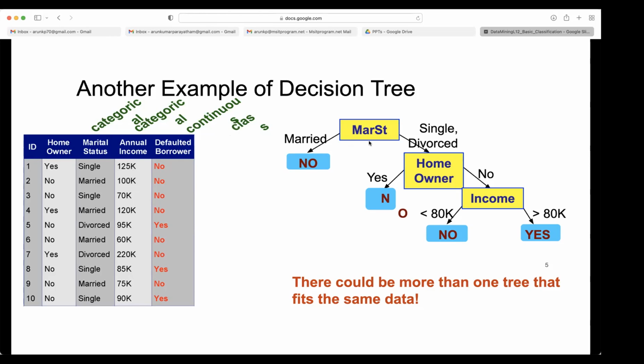Sir, should we only do a binary split each time? Because marital status has 3 values, right? So yes, you can also do many branches. But a binary tree is always easier to split. Later on, anyway, you are splitting, right? Or you can also split single and divorced. You can put 2 branches here, single and divorced. Binary only. You understand what I'm saying? Marital status, single, divorced, right?